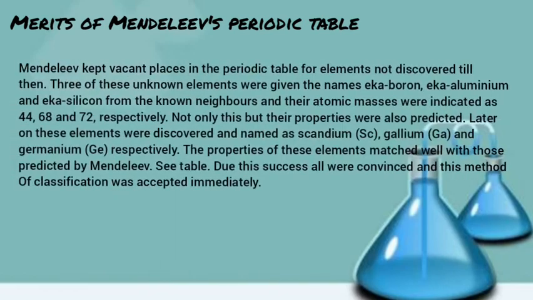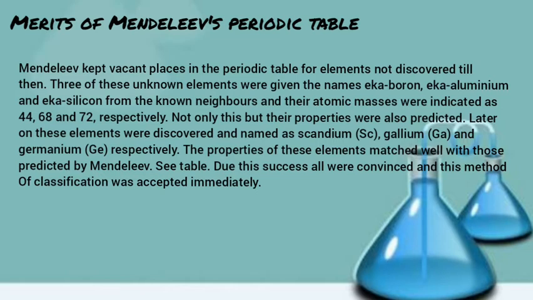Second point, Mendeleev kept vacant places in the periodic table for elements not discovered till then. Three of these unknown elements were given the names Eka boron, Eka aluminum, and Eka silicon from the known neighbors, and their atomic masses were indicated as 44, 68, and 72 respectively.